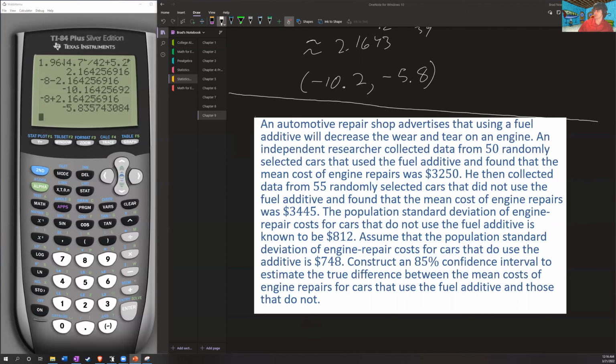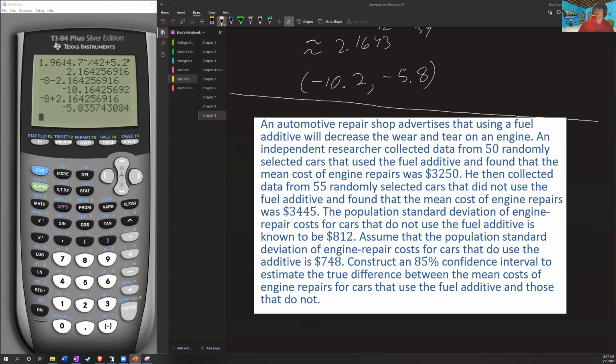the mean cost of engine repairs was $3,250. And he then collected data from 55 randomly selected cars that did not use the fuel additive and found that the mean cost of engine repairs was $3,445. The population standard deviation of engine repair costs for cars that use the fuel additive is known to be 748. Assume that the population standard deviation of engine repair costs for cars that do not use the additive is 812. Construct an 85% confidence interval to estimate the true difference between the mean costs of the engine repairs for cars that use the fuel additive and those that do not.